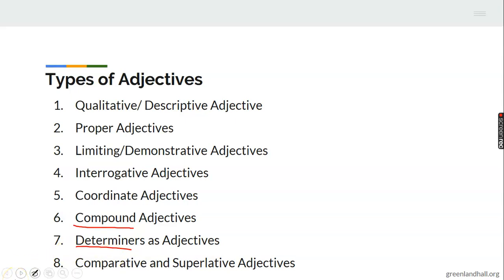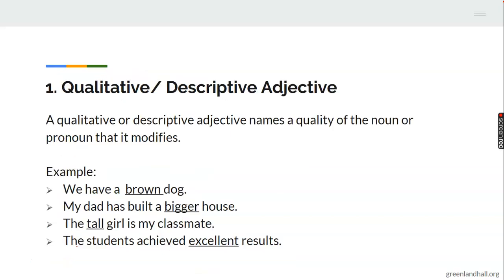Then we have comparative and superlative adjectives. And then you have your big, bigger, biggest; long, longer, longest. But one bad one we do say: good, gooder, goodest. But we all know that it's not good, gooder, goodest, but it is what? Good, better, best. So let's go on to discuss them one by one.